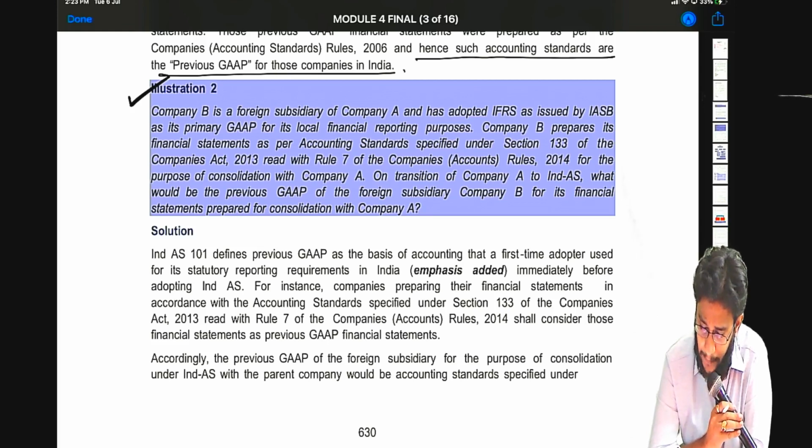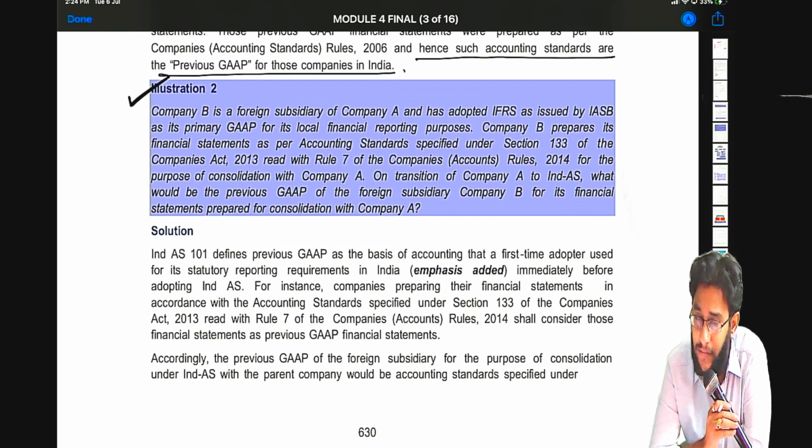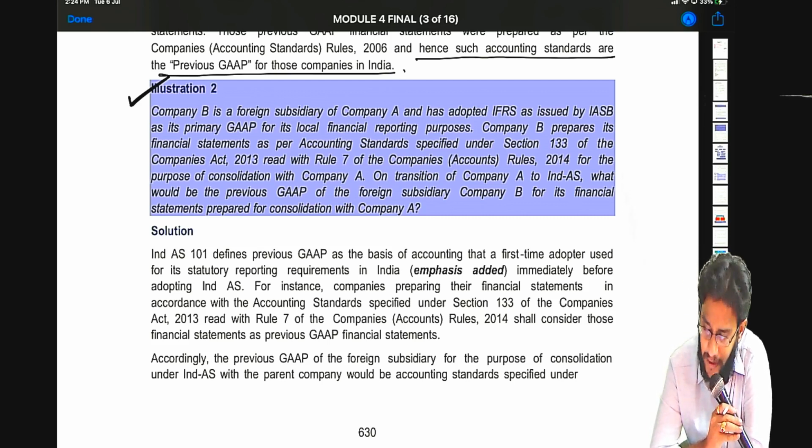Let's see. Company B is a foreign subsidiary of Company A and has adopted IFRS as issued by IASB as its primary GAAP for its local financial reporting purposes. Assume Company A is in India. Company B is a foreign subsidiary, so they normally apply IFRS. Company B prepares its financial statements as per accounting standards specified under Section 133 of the Companies Act 2013, read with Rule 7 of the Companies (Accounts) Rules, for the purpose of consolidation.